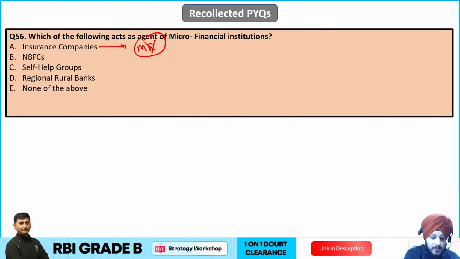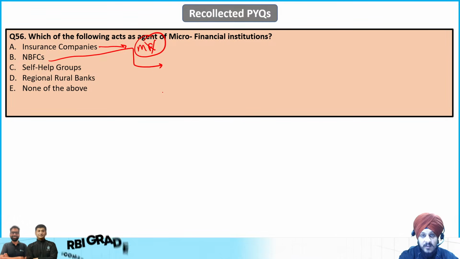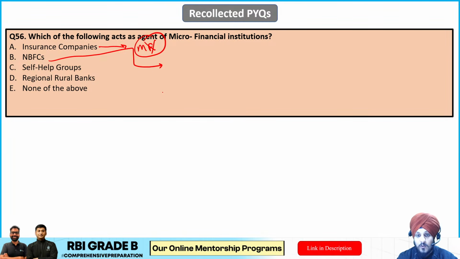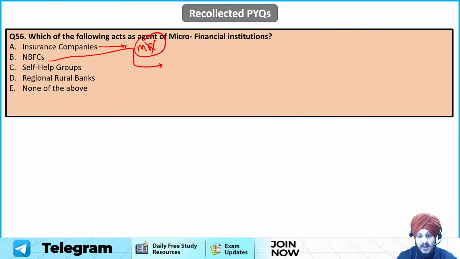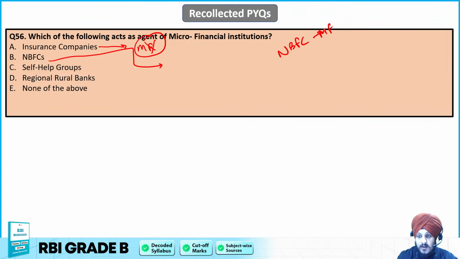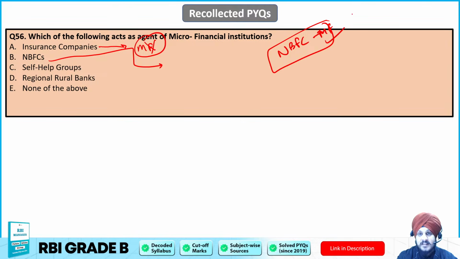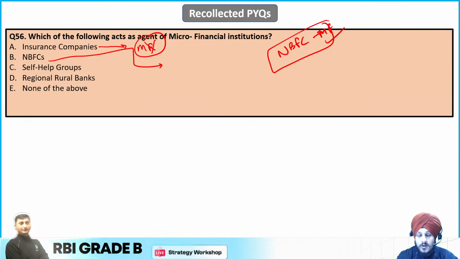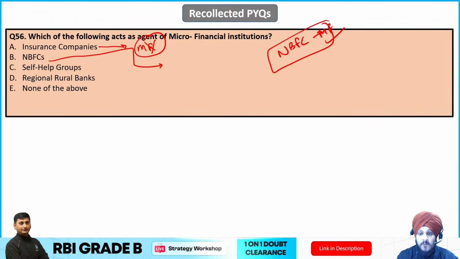If you talk about NBFCs themselves, they work as microfinance institutions, but they are not called agents of microfinancial institutions, right? They can act as MFIs, because we know that there is a certain type of NBFC which is NBFC-MFI, which basically provides microfinance lending to different types of entities, but they are not acting as agents of MFIs.